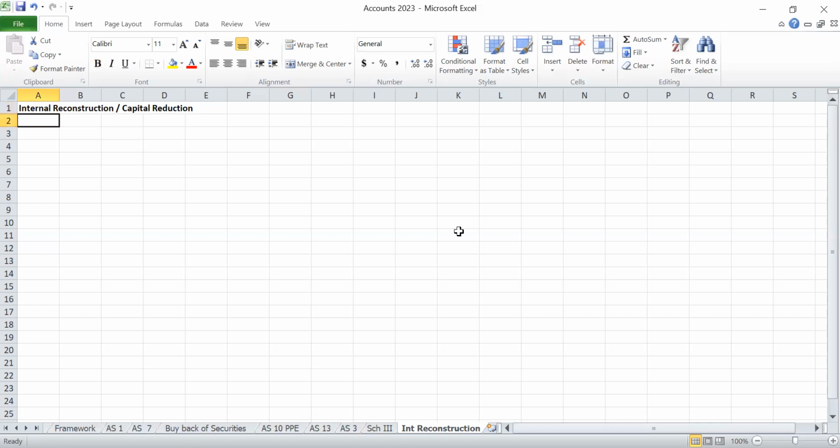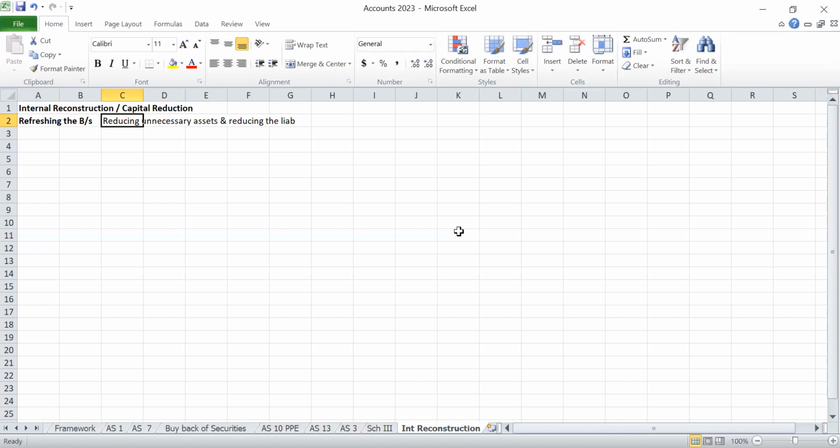So the main purpose of internal reconstruction is refreshing the balance sheet. Balance sheet assets and liabilities will be there, right? So refreshing the balance sheet means reducing unnecessary assets and reducing the liabilities by calling the creditors and the shareholders meeting.